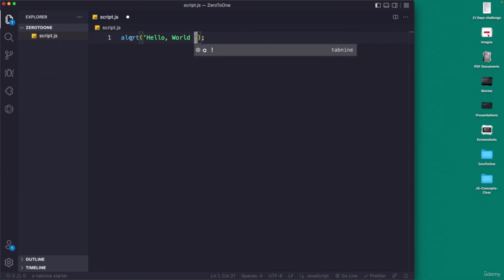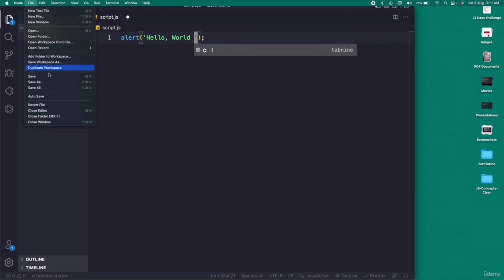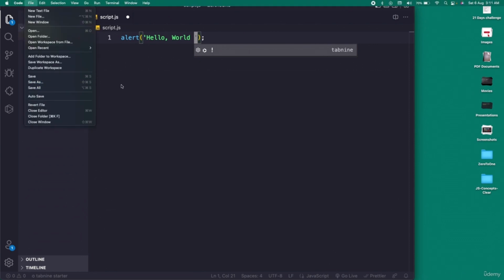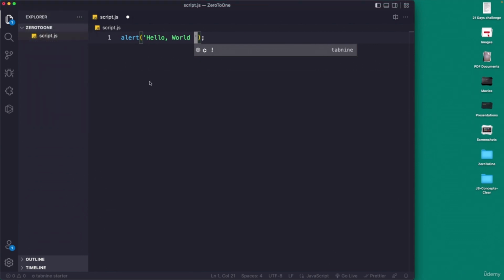So again, we can come over here to File, Save, or simply we can just press this command, which is Command and S, or in Windows it would be Control S to save this file.